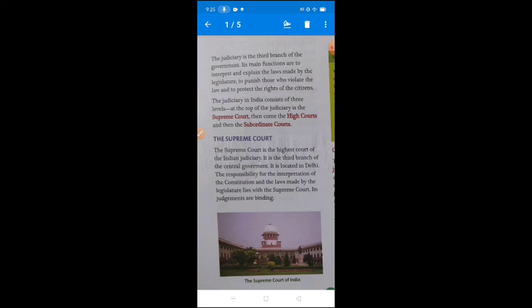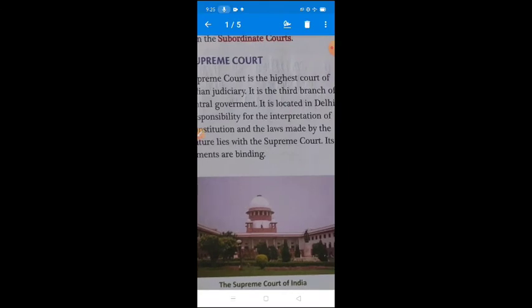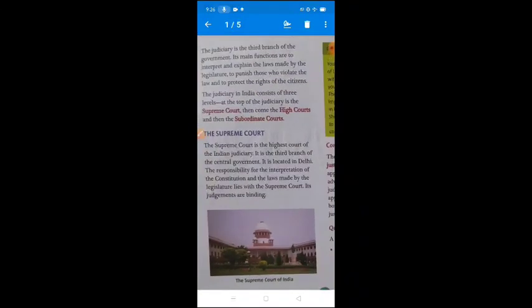As you see the image of the Supreme Court here given, the Supreme Court of India. It is the third branch of the central government. It is located in Delhi. Where is it located? Delhi.